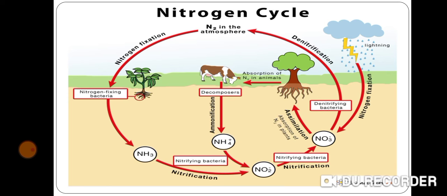Animal excretions like urea are also converted into simple compounds of nitrogen. All these simple compounds of nitrogen formed in this way go into the soil.